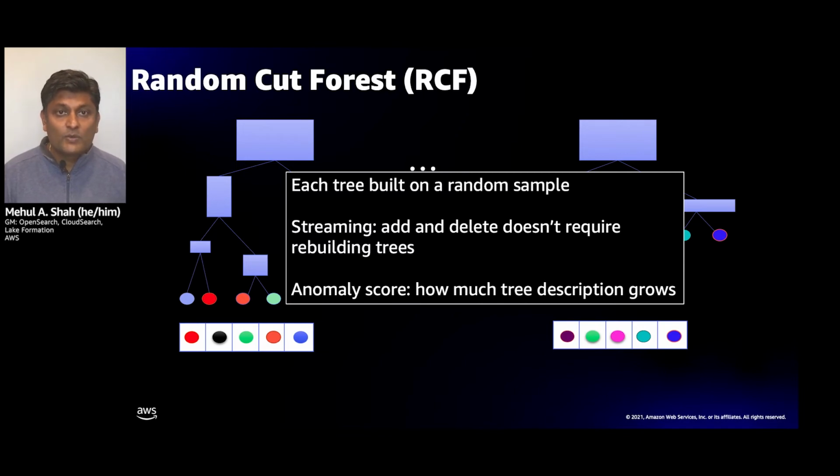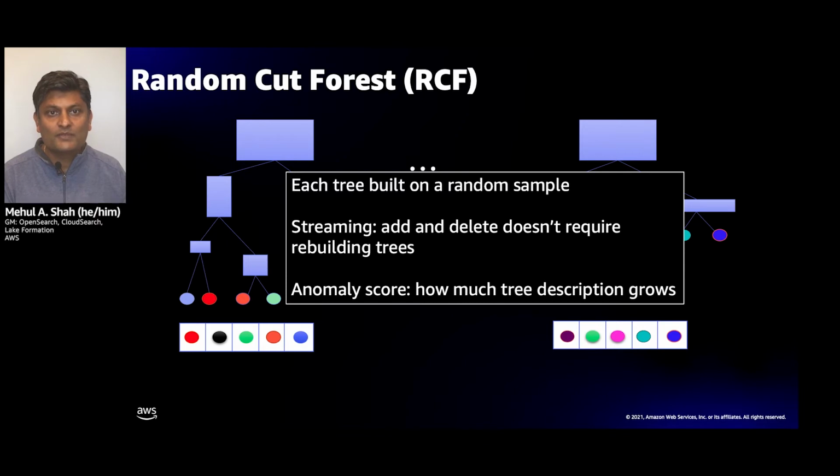And the cool thing about this data structure, or what we call a summary structure, is that you can add and delete individual points as new points come in, and it doesn't require you to recompute all the trees. You can just make small local modifications so that as data is coming in, you can very quickly adjust it, and those trees still have the same properties as you remove and add points, making it really, really effective for streaming applications.